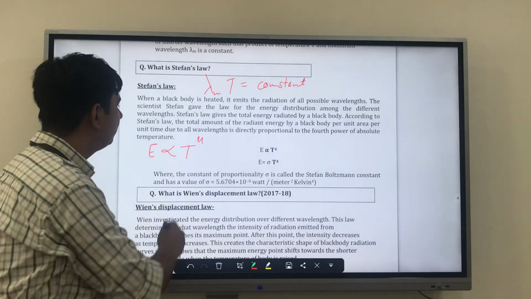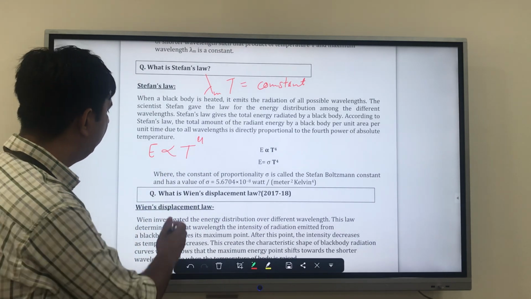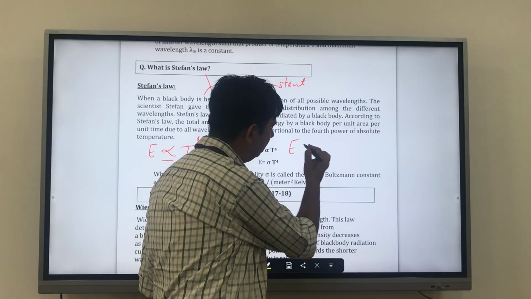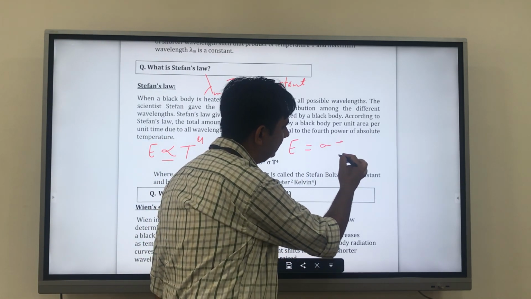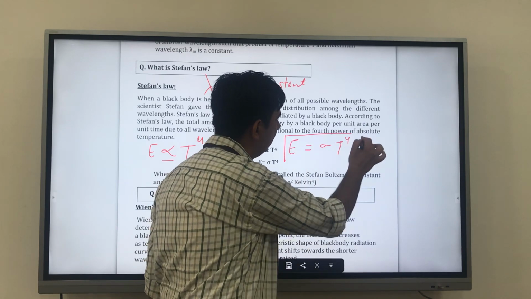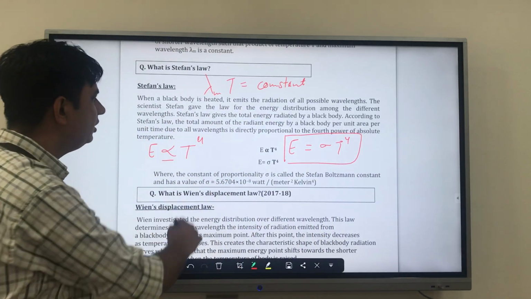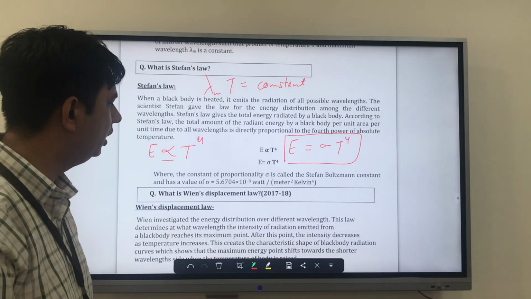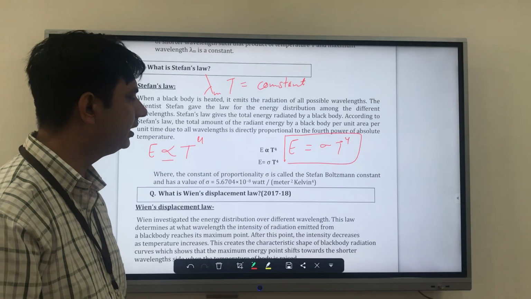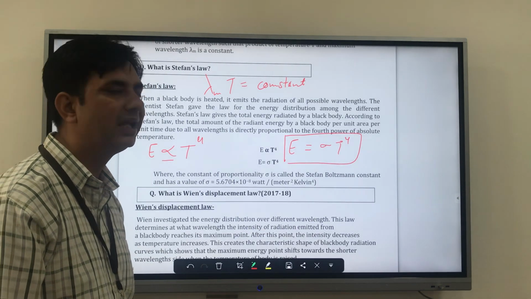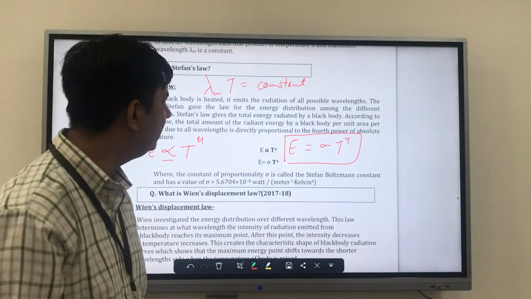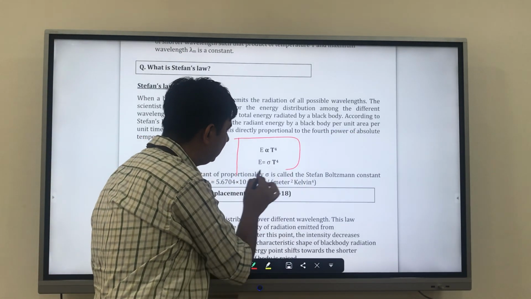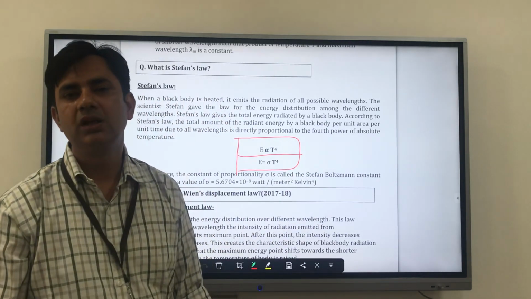So we say E is proportional to T to the power 4, and if we replace the proportional sign, we can write E equals sigma T to the power 4. So this is my Stefan's law, where the constant of proportionality sigma is called the Stefan-Boltzmann constant and has a value of 5.6704 into 10 to the power minus 8 watt per meter square Kelvin to the power 4. This is a very important point while we are doing MCQs or numerical problems.